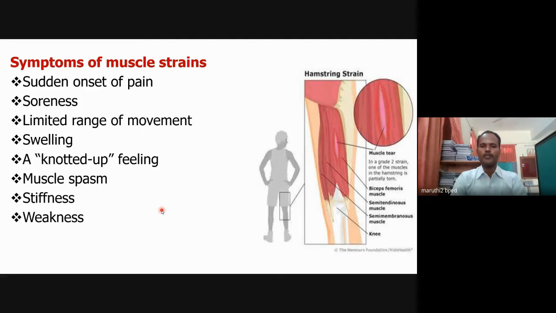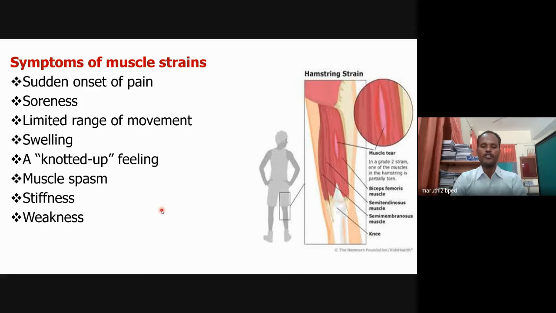So muscle strain has some levels. In forthcoming classes, we will see the grades of muscle strain, how we can avoid it, and what first aid methods there are. We will see that in forthcoming classes. But up to this, you should understand the symptoms of muscle strain.